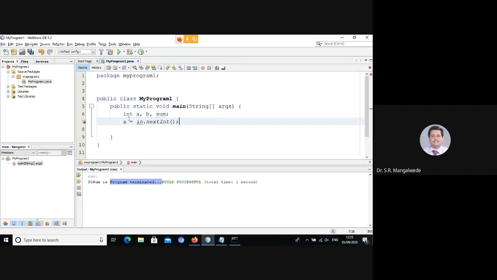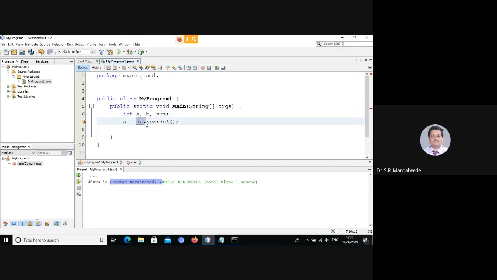Okay, does this make sense to you? In "a = in.nextInt()", that is, read the next integer value from the keyboard and assign it to a. Now "in" is the input stream, let us say. Yes. Okay, but you can see a red underline here, indicating that it cannot find a symbol named in.